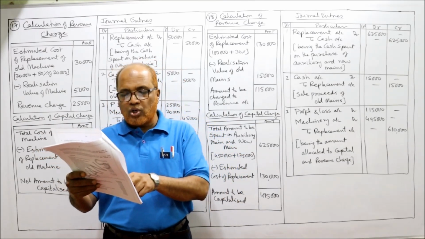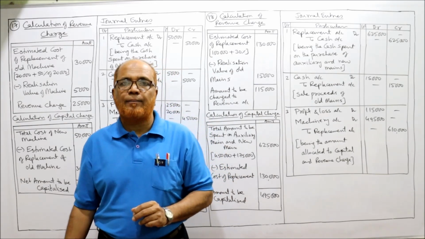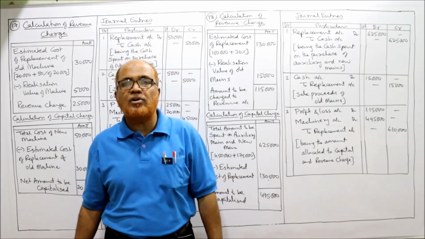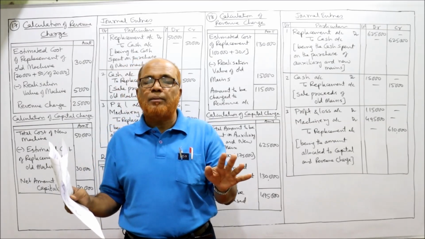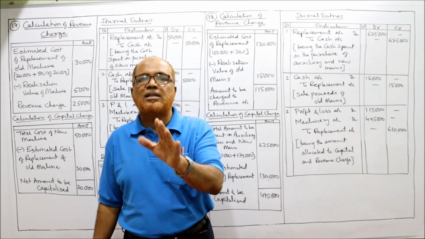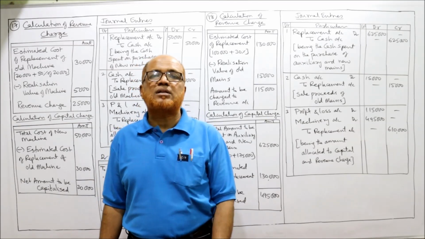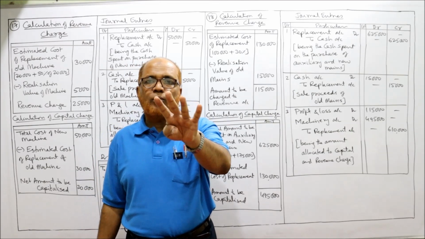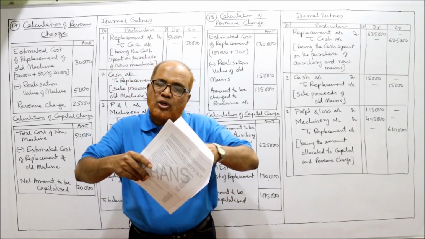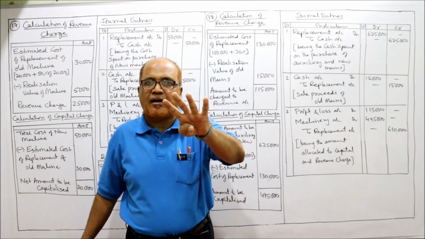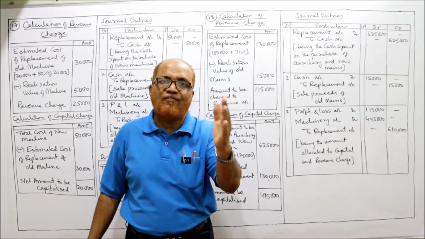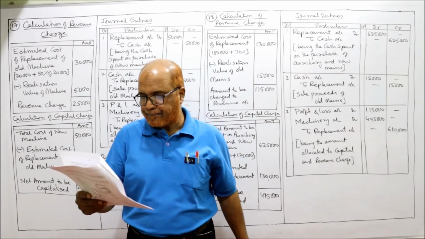The total cost of the original main, old main, was rupees 4 lakh. But we are not replacing the complete main. We are replacing only the quarter main. Quarter means 1/4. So 4 lakh rupees, 1/4, it will be 1 lakh. The original cost of the total main is 4 lakh and we are replacing only 1/4. So 1/4 of 4 lakh is 1 lakh.